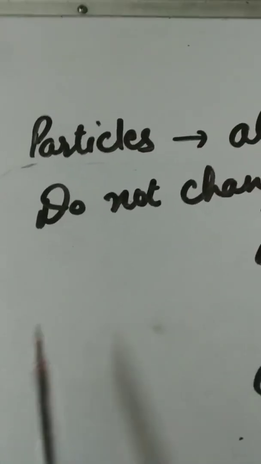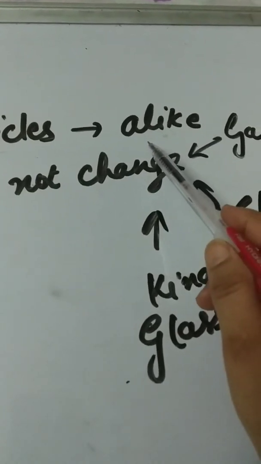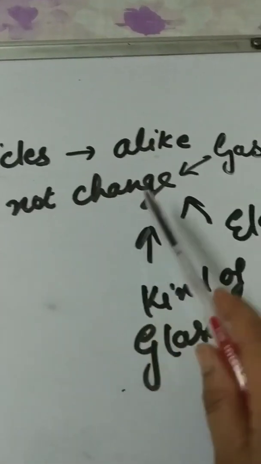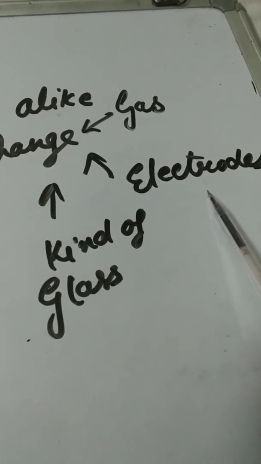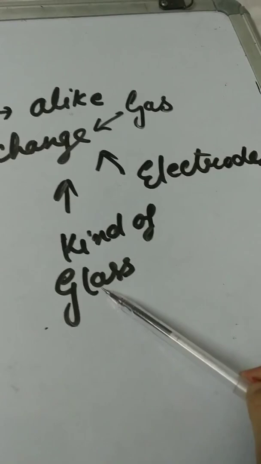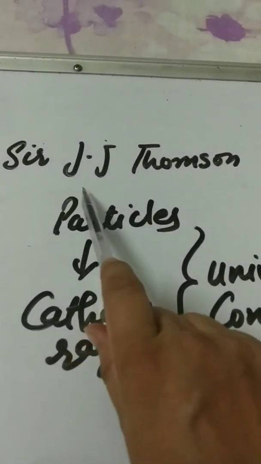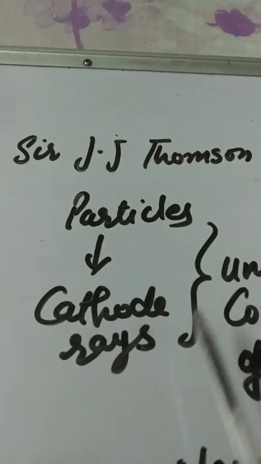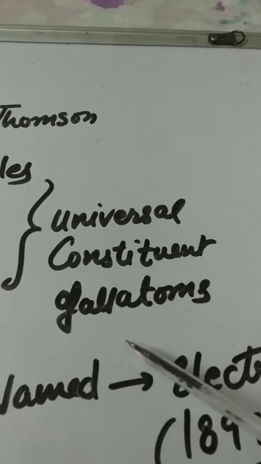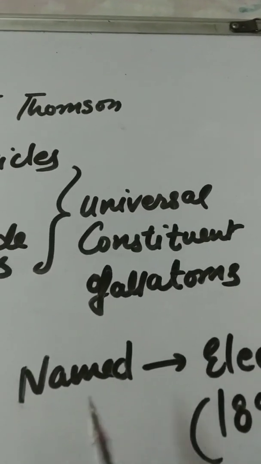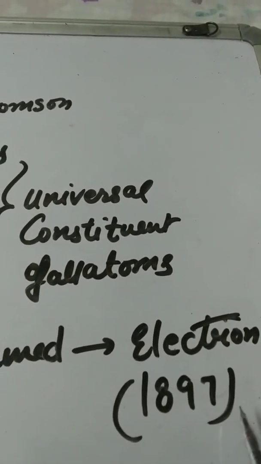Fourth characteristic: the particles constituting cathode rays are all alike. They do not change with the gas, the electrodes, and the kinds of glass used for making the tube. Thus, Sir J.J. Thomson concluded that the particles of the cathode rays are universal constituents of all atoms, and these particles were named electrons in 1897.